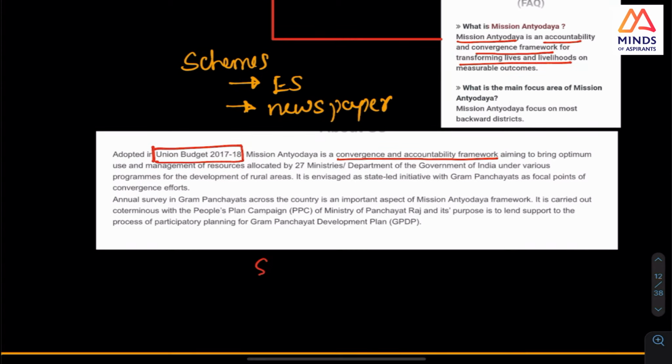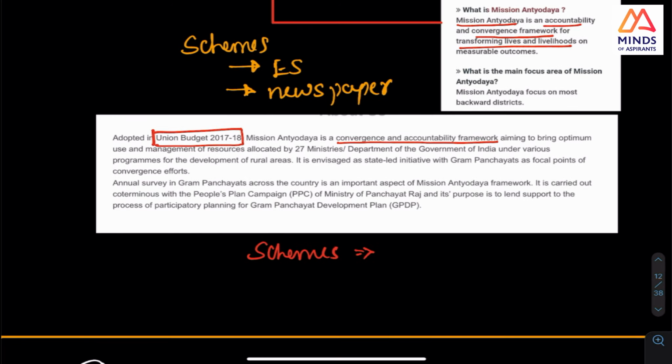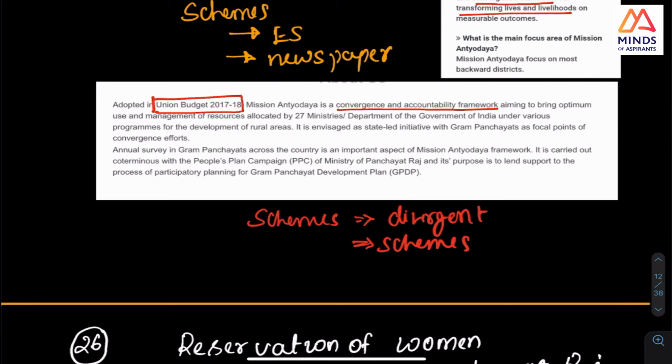There will be so many schemes, and in mains, people write about this in public administration also, because of the divergence. Each department will have different schemes, some will have the same scheme, and hence overlapping will happen.